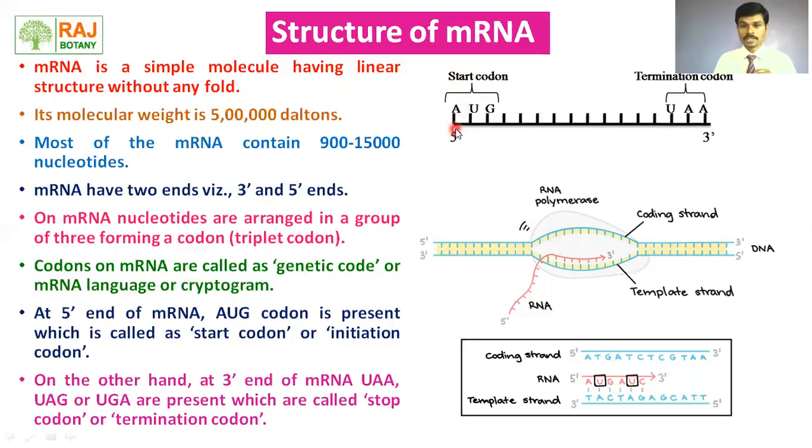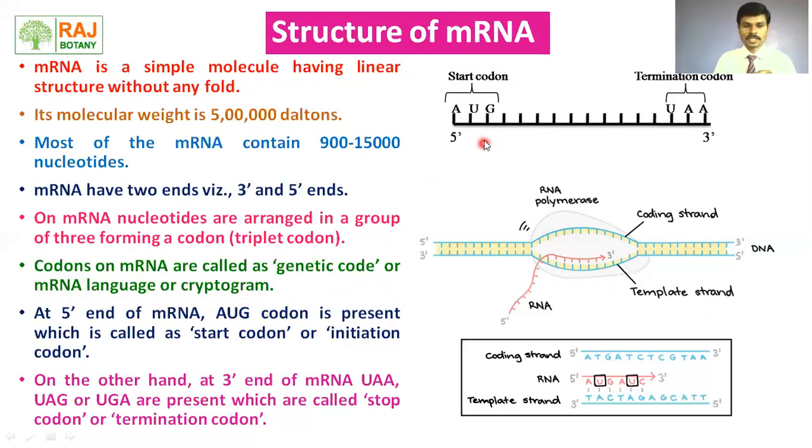The coding language present on the mRNA is called genetic code because it is carried from the DNA into the cytoplasm by the process of transcription. That's why the codons present on the mRNA are called genetic code, mRNA language, or cryptogram.